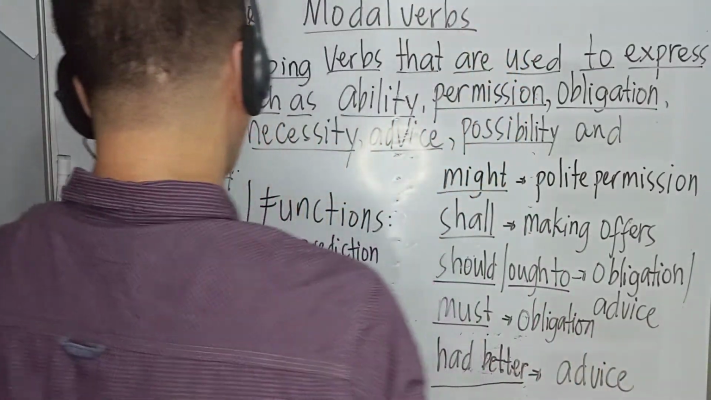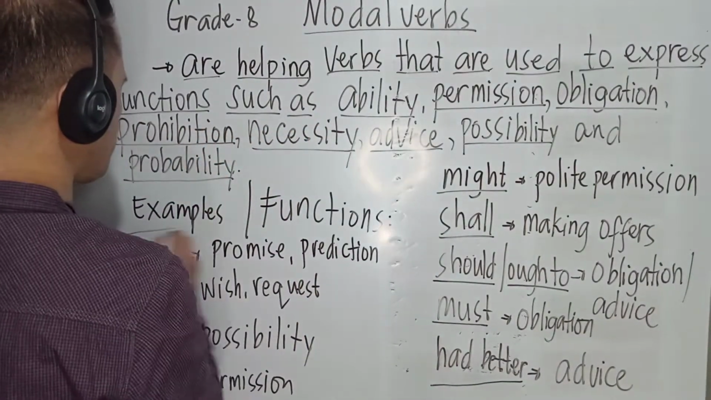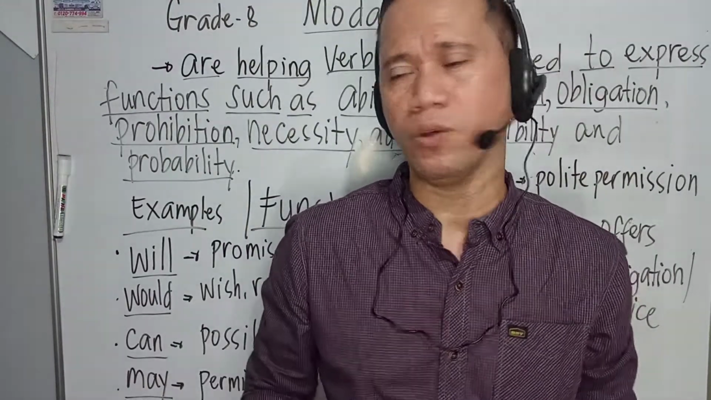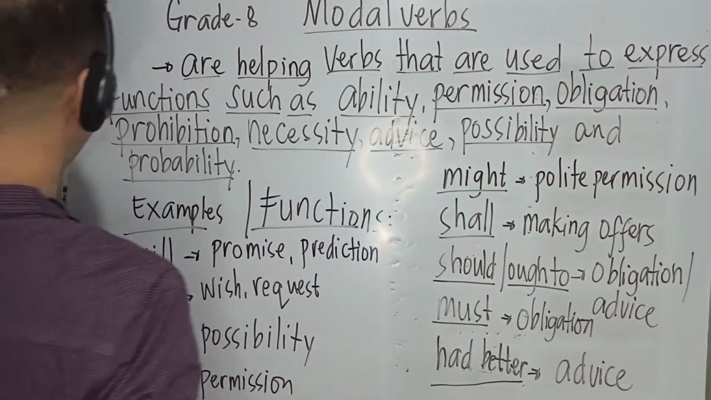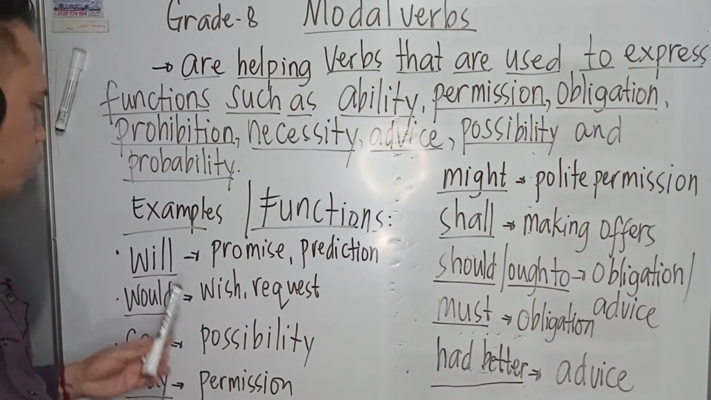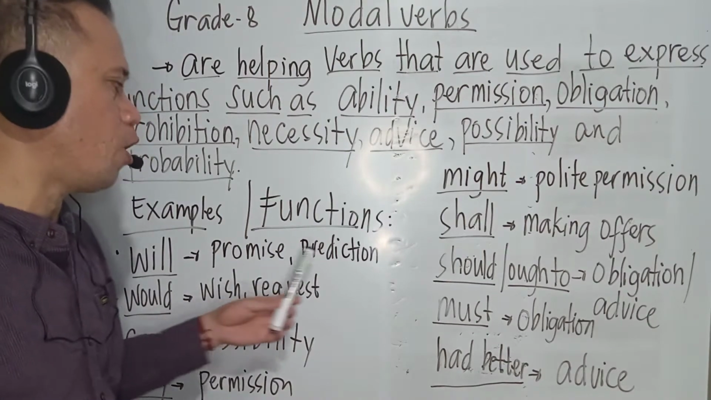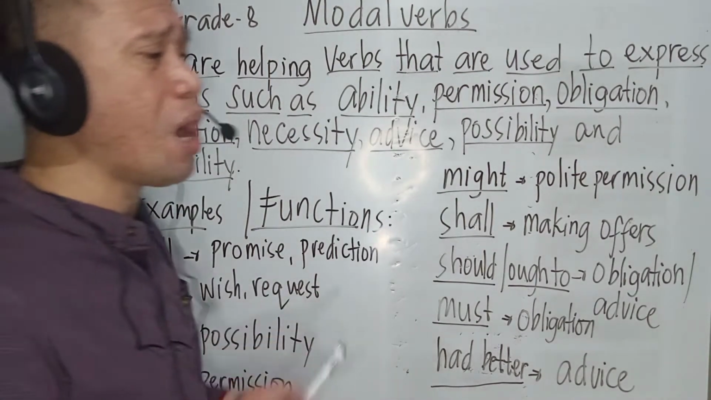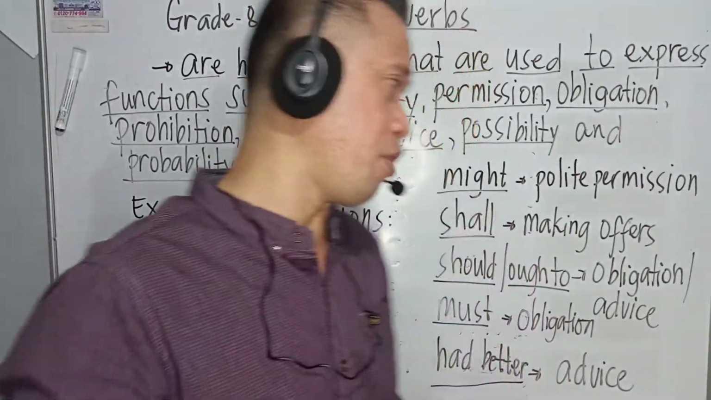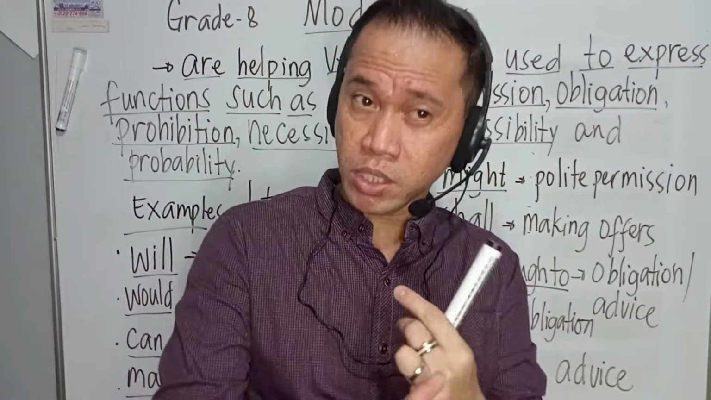Now class, I'm going to show you, my dear viewers, the different examples and functions of each. Okay, please follow, guys. First we have the word "will". When you talk about will, it has the function of promise or prediction. Remember that will belongs to the function of promise or prediction.